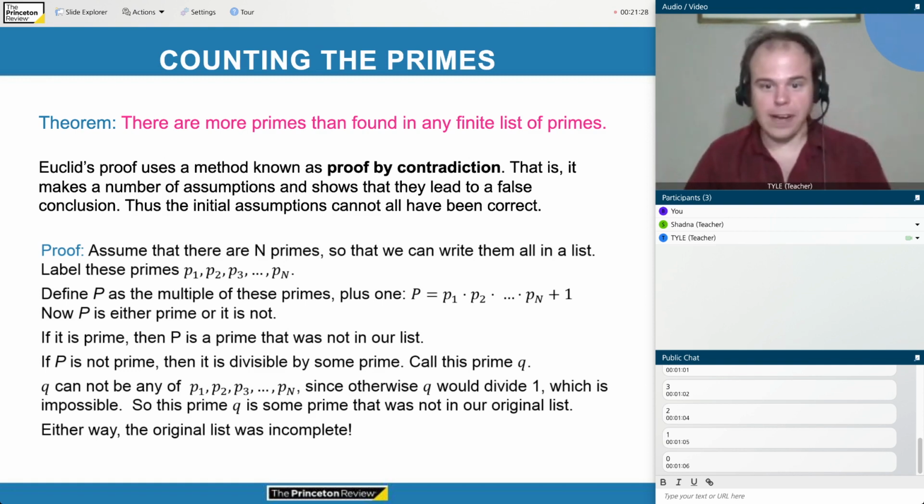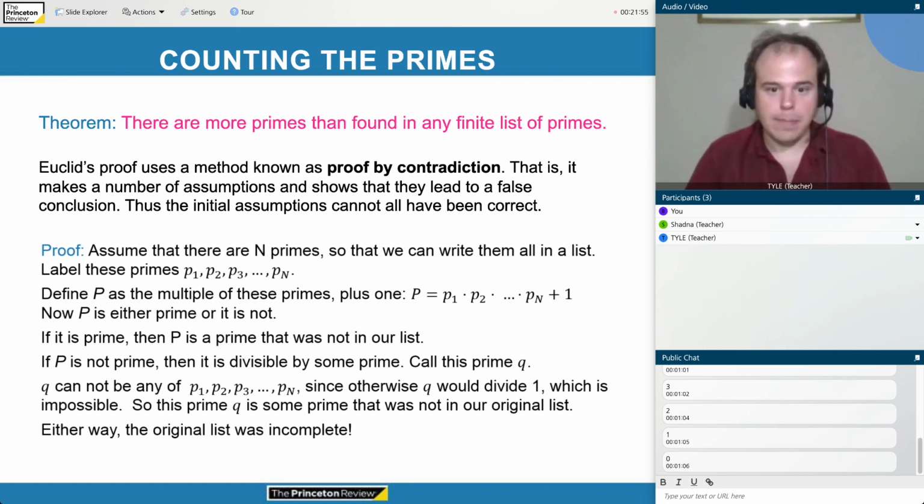If P is prime, then we found a new prime that wasn't on our list, because I can see that P is bigger than all of the primes on my list, right? Because it's a product of all of them plus 1. It's definitely bigger. So P wasn't on our list, and if P is prime, then we have a contradiction, which proves that our assumption that there were only n primes was false. However, maybe P isn't prime.